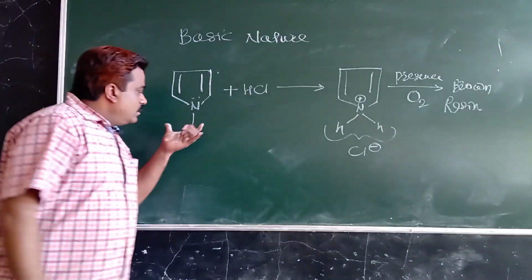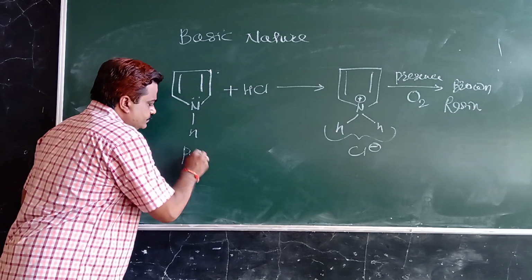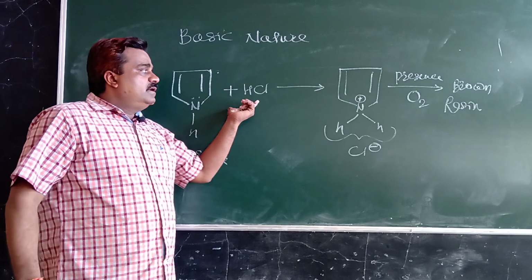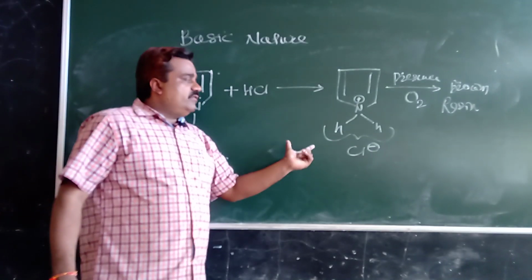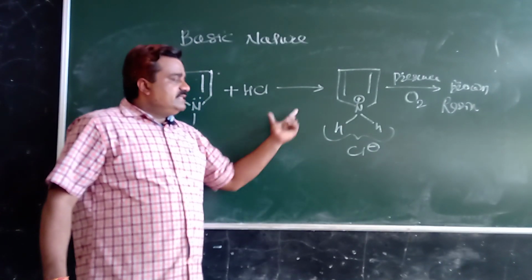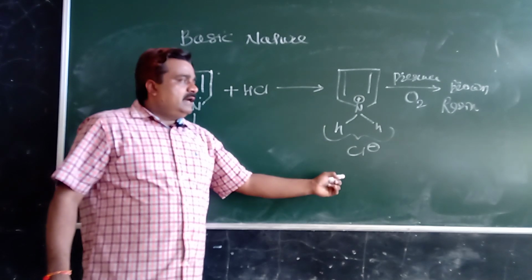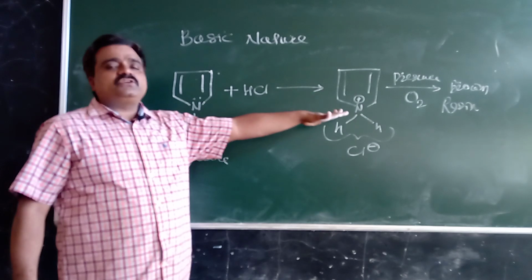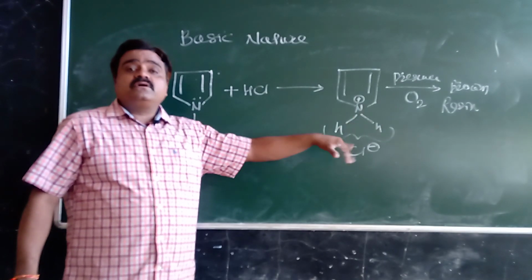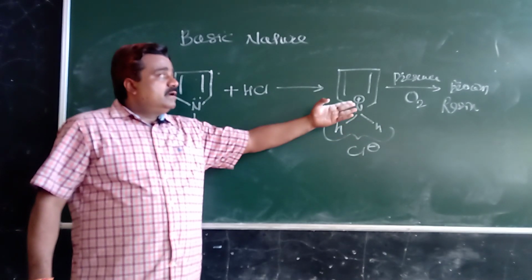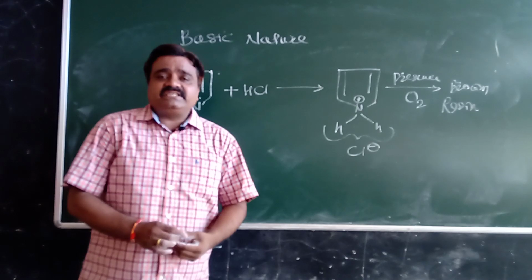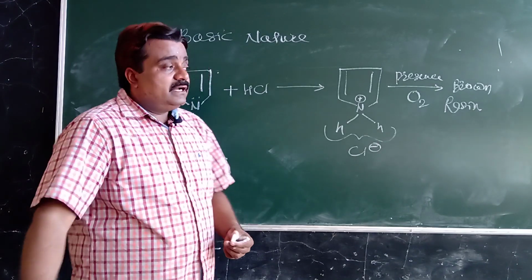So pyrrole on reaction with HCl in absence of air, oxygen, that gives a pyrrole hydrochloride, and in presence of oxygen that gives a pyrrole converted to brown resin. So this pyrrole is weak basic in nature.